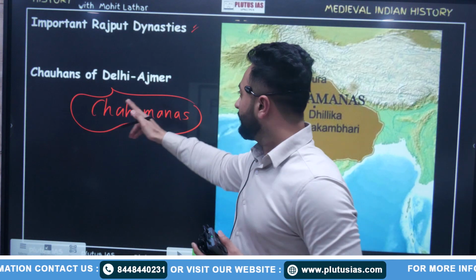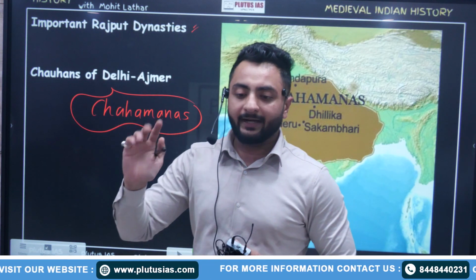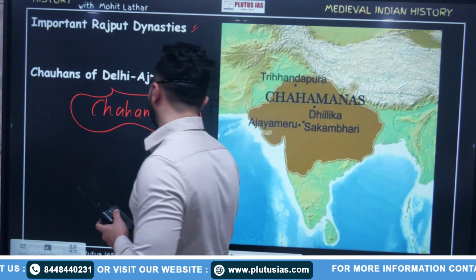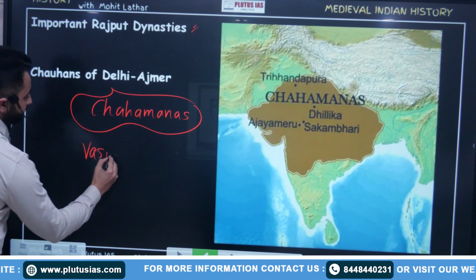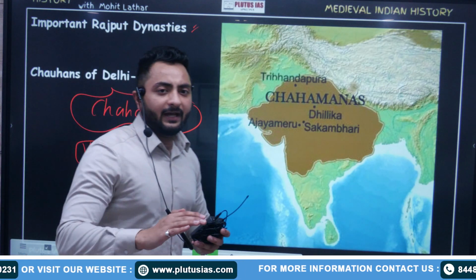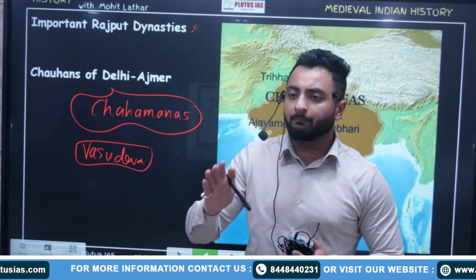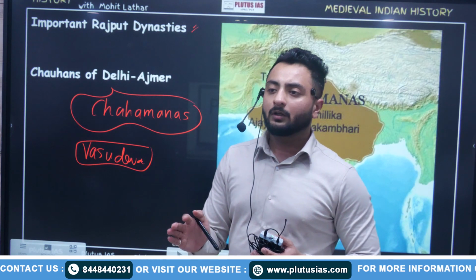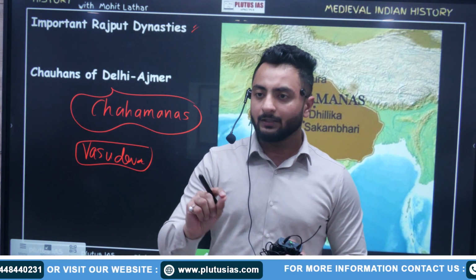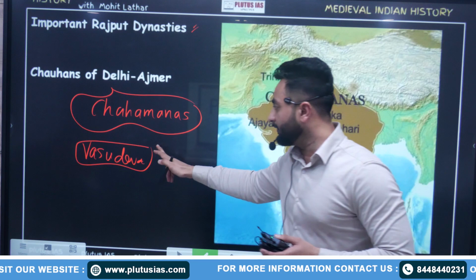So write down Chauhans of Delhi Ajmer, you have written down. Now write down founder. Founder is Vasudeva Chauhan. So as we have learnt over this period, any dynasty has some prominent things. UPSC asks about the founders, the capitals, and some major kings who did something important during their reigns. So we must focus on the founder, the last ruler, and any ruler involved in some very important fight.